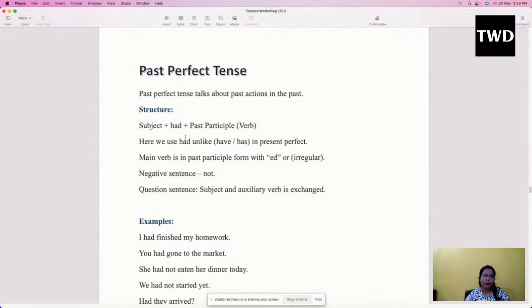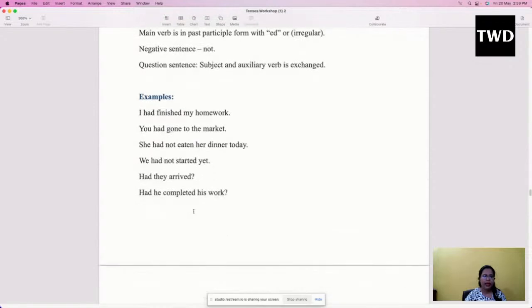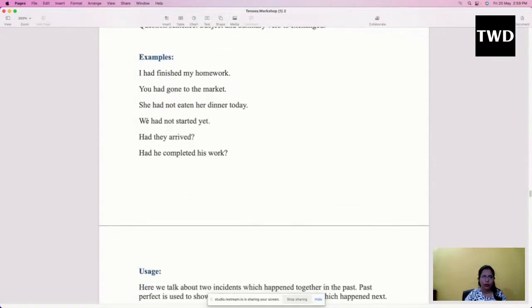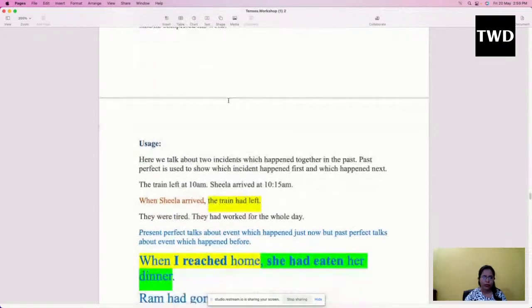It would be subject plus had plus the past participle form of the verb. Here the verb would be in its v3 form. So, for example, I had finished my homework. Here we are talking about only one action just to show you how the sentences are being framed. That's why these examples have been given so that you can understand it clearly. But one thing you have to remember is this: we do not use past perfect tense to talk about only one single event.